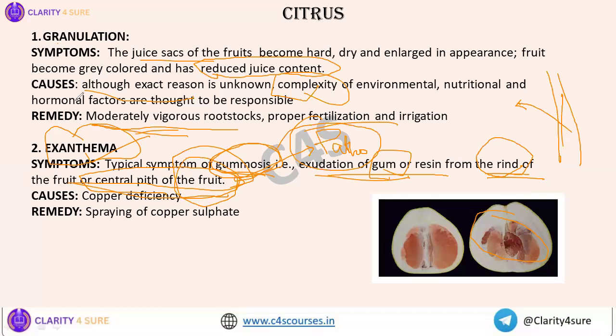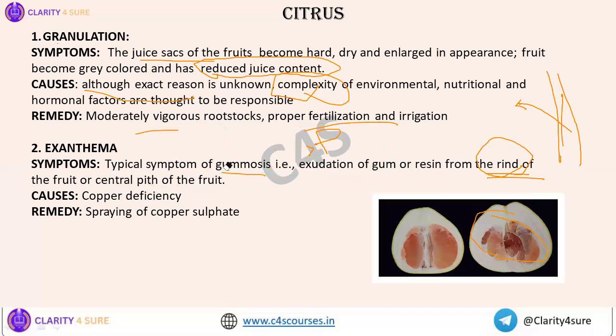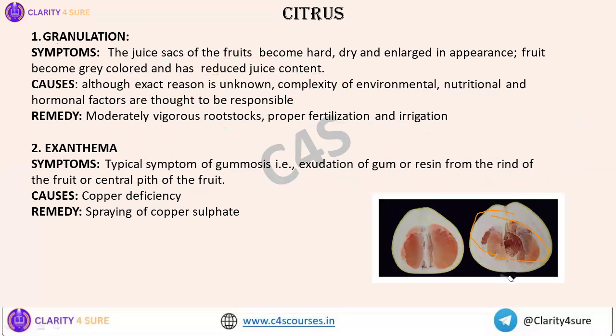Whereas in pathogenic gummosis, the gum exudation will come out from the trunk, from the branches, all these things. So that's where you can find out the difference between gummosis and exanthema. I hope it is clear now.